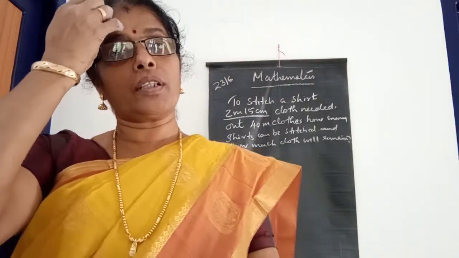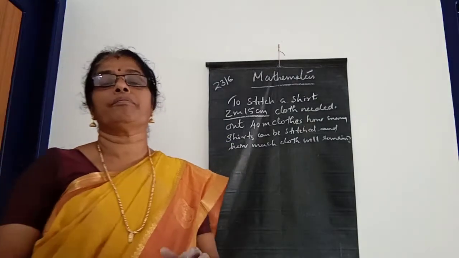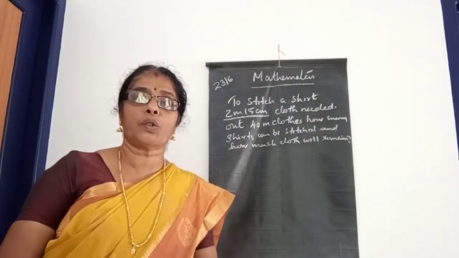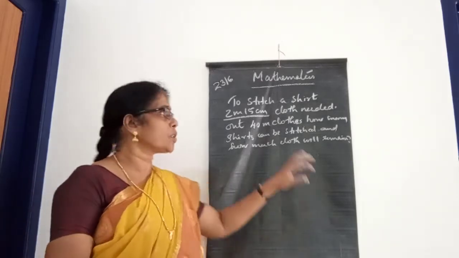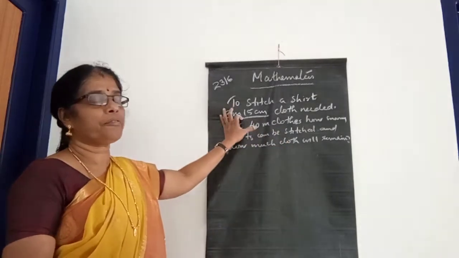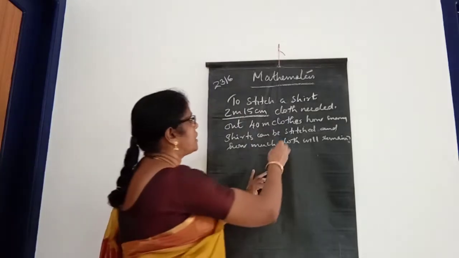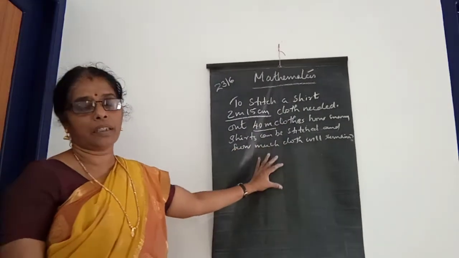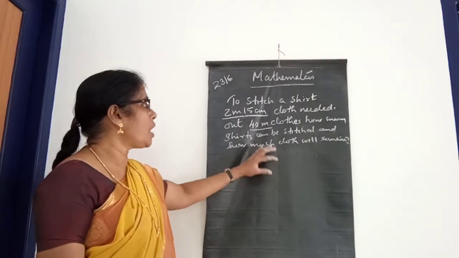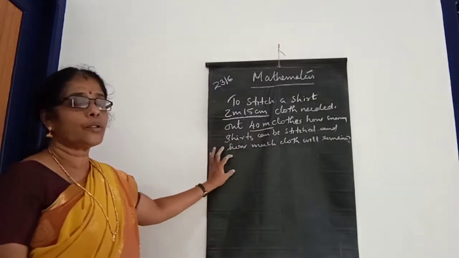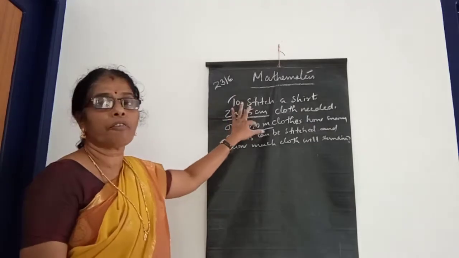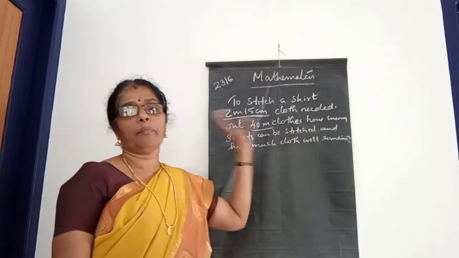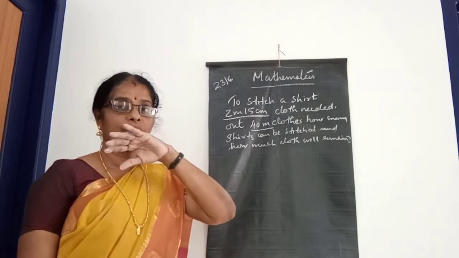The length of the cloth is 40 meter and the cloth needed to stitch a shirt is 2 meter and 15 centimeter. So you have to find out how many shirts you can stitch from this 40 meter and how much cloth remains.